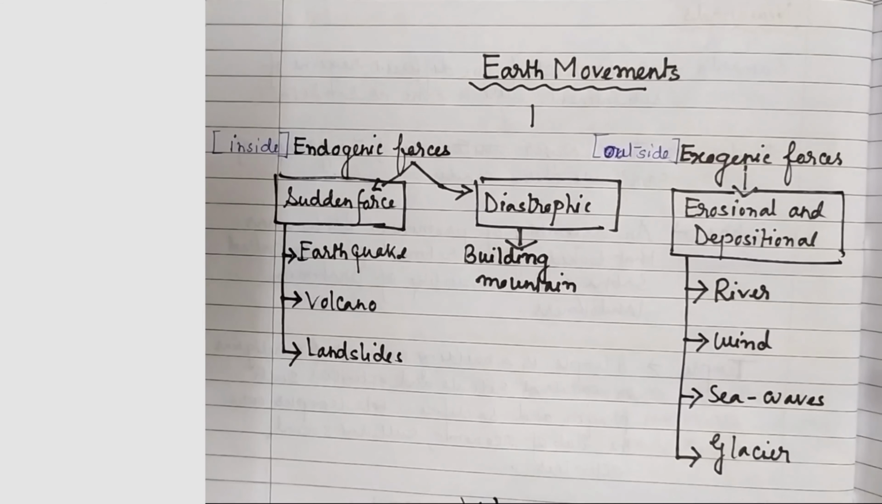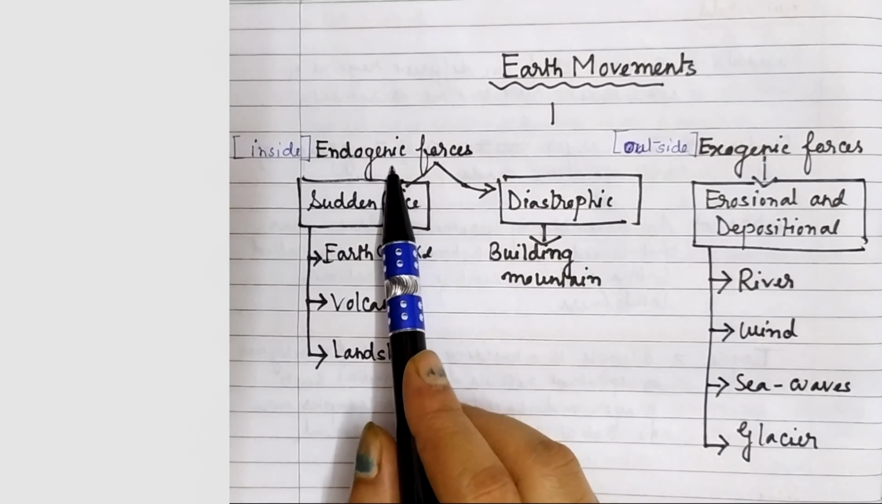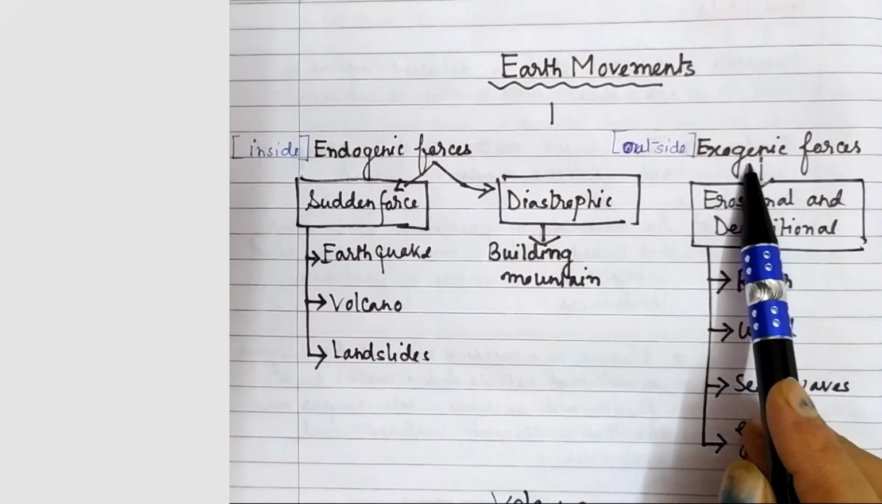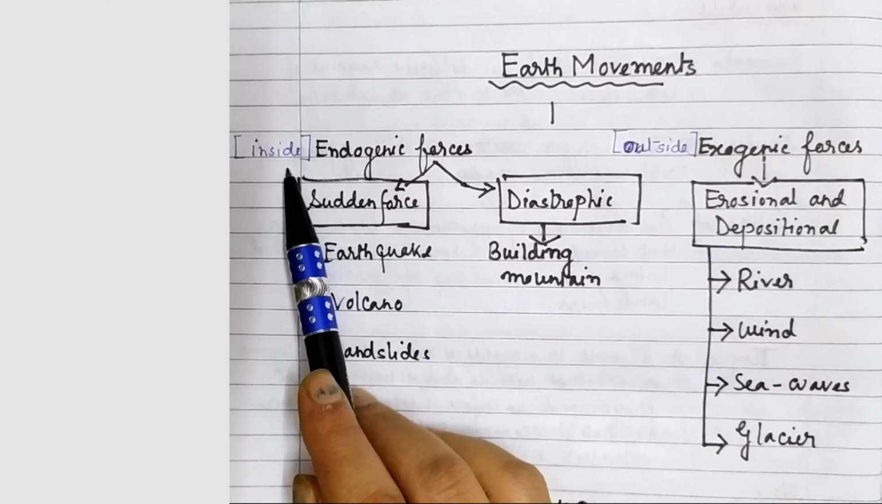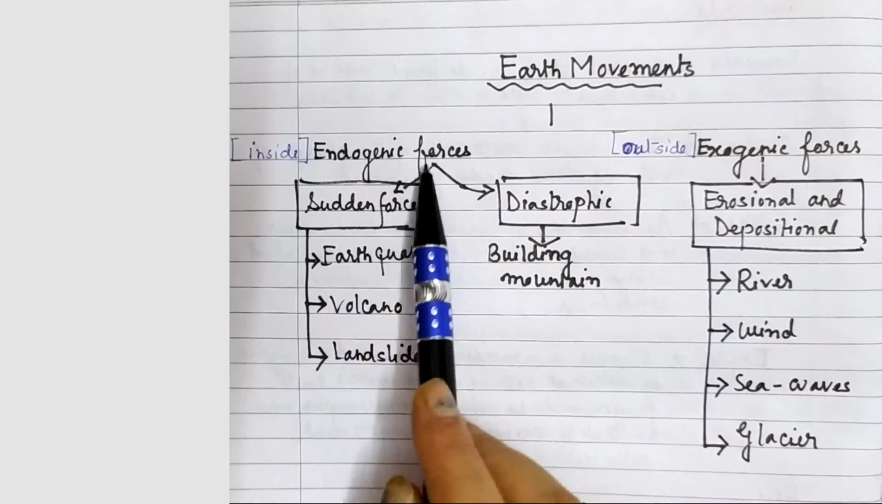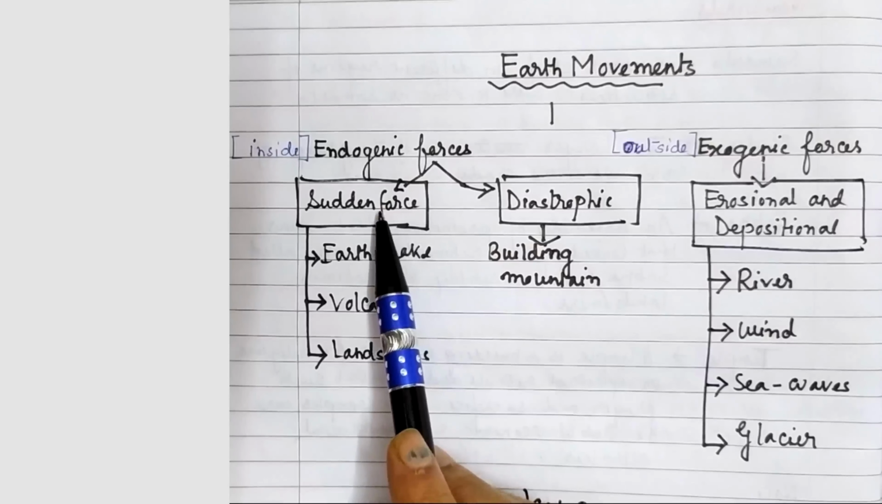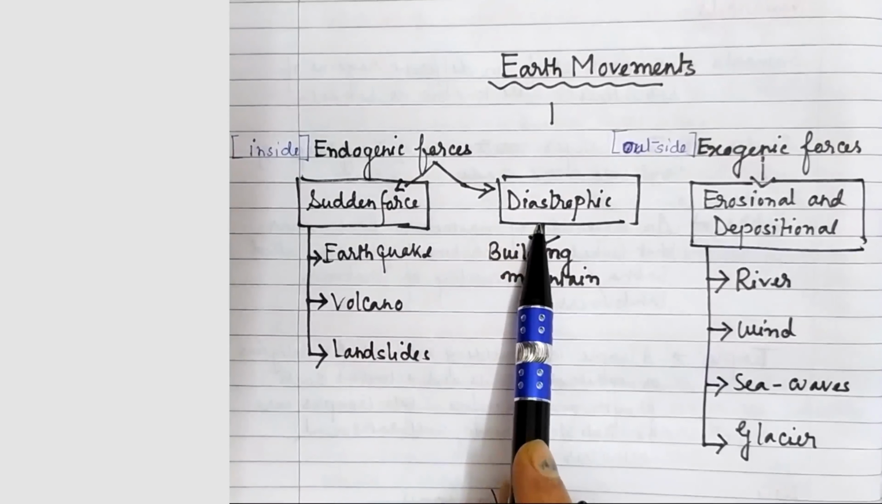The earth movements are divided on the basis of the forces which cause them. Earth movements are caused by two forces. The first one is called the endogenic forces and the second one is called the exogenic forces. Endo means inside the earth and exo means outside the earth. Endogenic forces again can be classified as sudden forces and diastrophic forces.